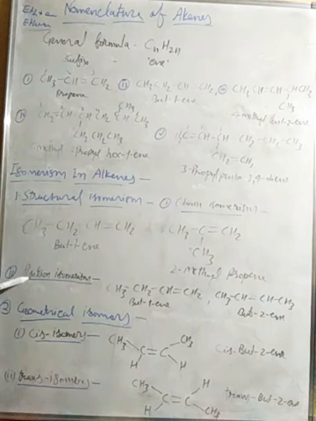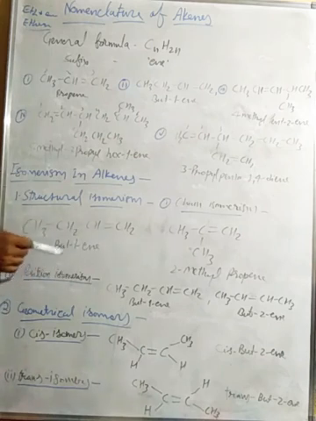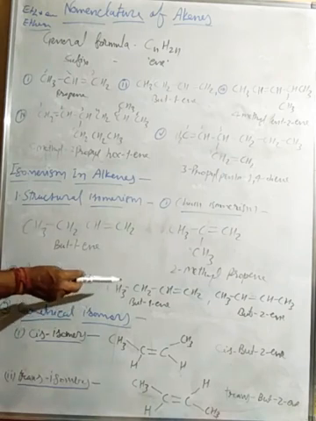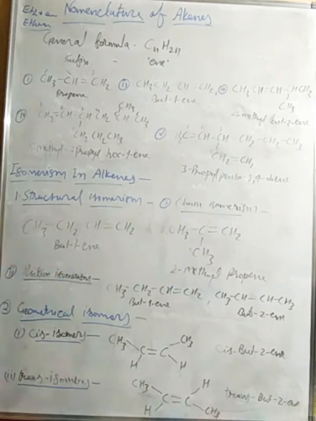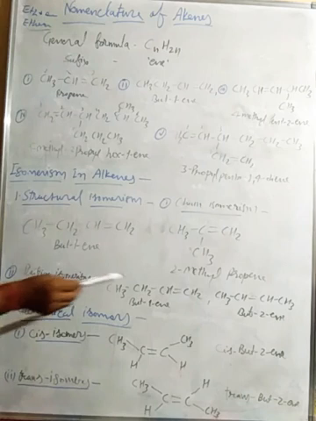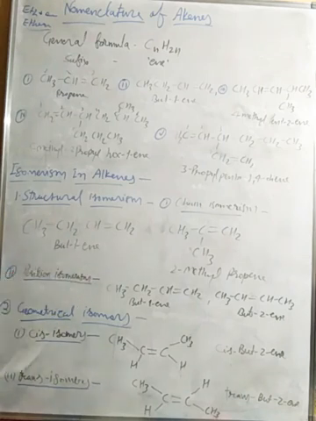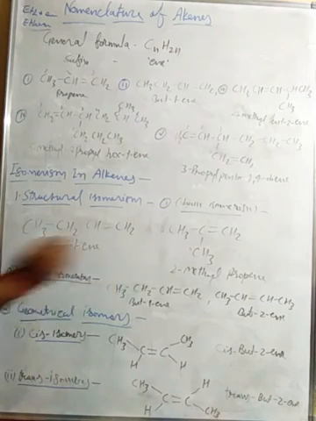Now next is position isomerism. Position isomerism means the position of the alkene group changes, right? So then the IUPAC name will be different, like here CH3, CH2, CH double bond CH2, and its isomer will be CH3, CH double bond CH, CH3. So the IUPAC name will be but-2-ene. Here the alkene group is at the first number, and there it is at the second number, right?